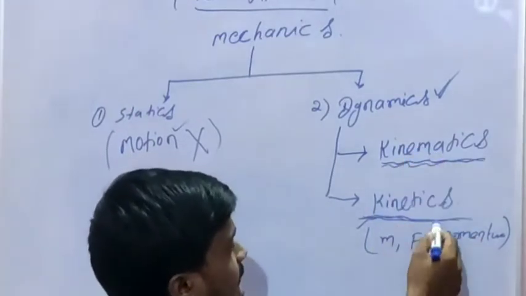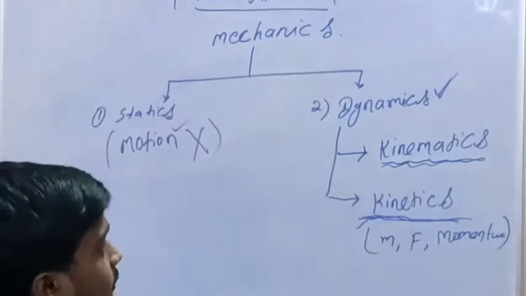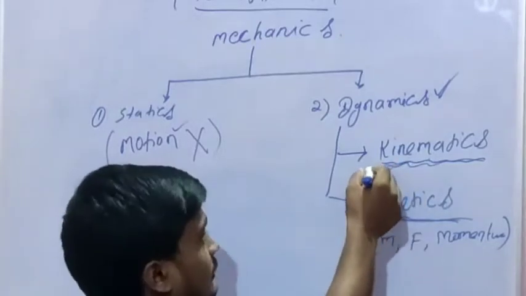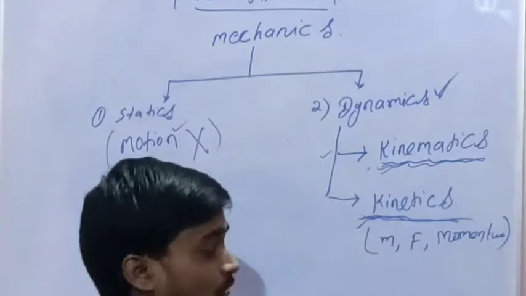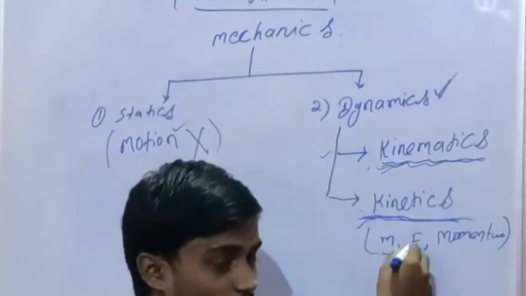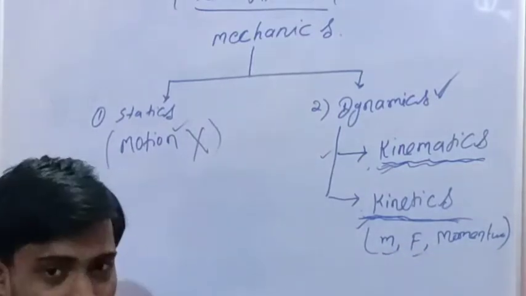Here in kinetics we consider the cause of motion. In kinematics we only study velocity, acceleration and displacement, that's all. In kinetics we study considering mass, force, momentum and energy.